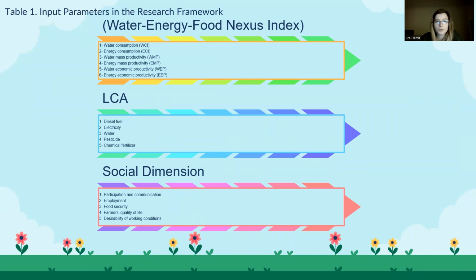Here you can see the input parameters in the research framework for each objective function. The important ones here are the water, energy, and food nexus index sub-indicators, such as water consumption, energy consumption, and productivity indicators.